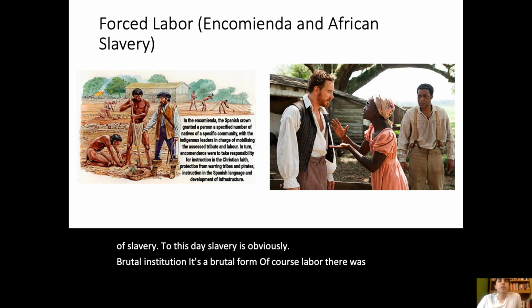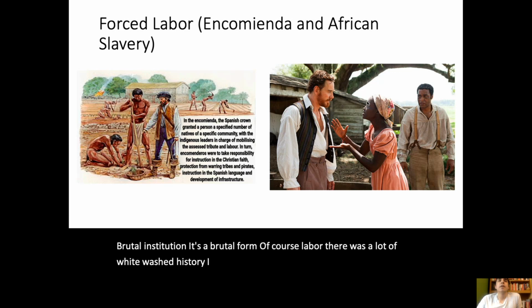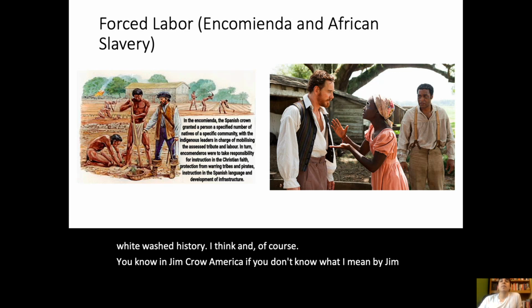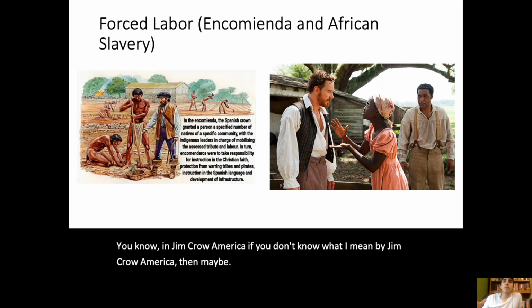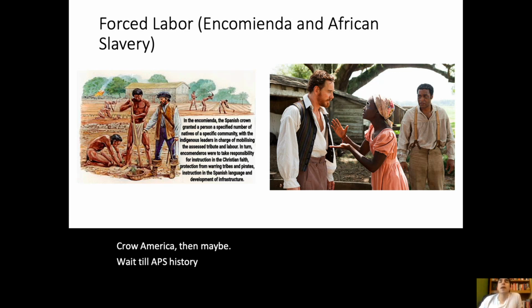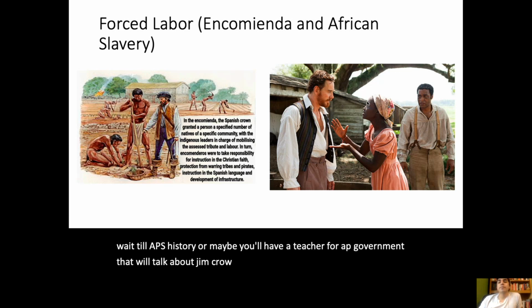There was a lot of whitewashed history, I think, of course, in Jim Crow America. If you don't know what I mean by Jim Crow America, then wait till AP US History, or maybe you'll have a teacher for AP Government that will talk about Jim Crow America.